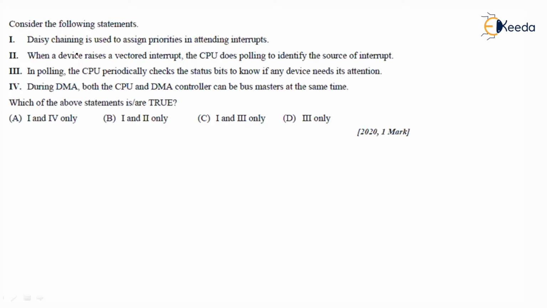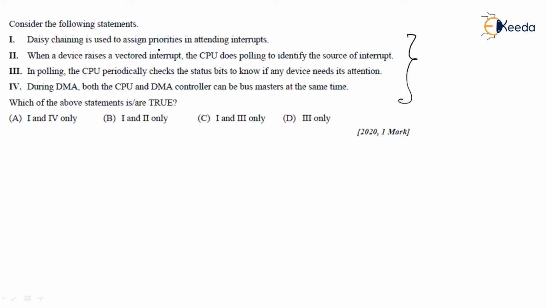Consider the following statements. Daisy chaining is used to assign priorities in attending the interrupts. When a device raises a vectored interrupt, the CPU does polling to identify the source of interrupt. In polling, the CPU periodically checks the status bits to know if any device needs its attention. During DMA, both the CPU and DMA controller can be bus masters at the same time. These are the statements given. We need to pick out only the true statements.